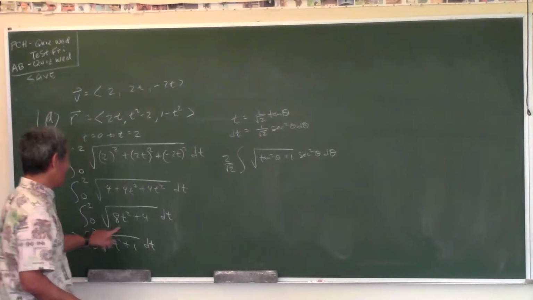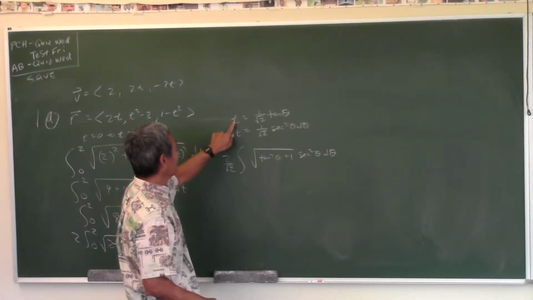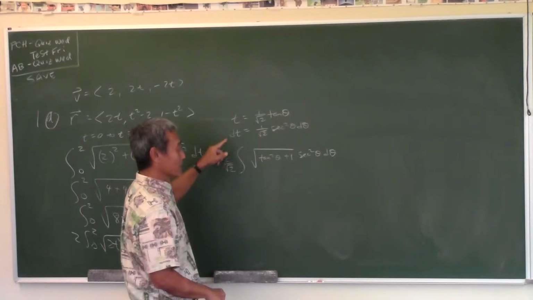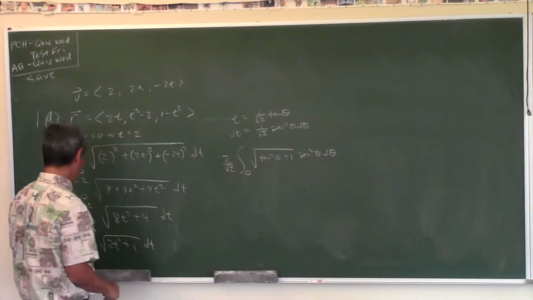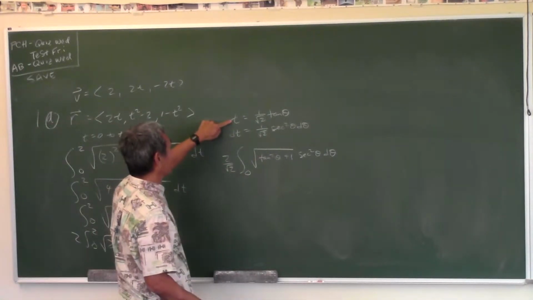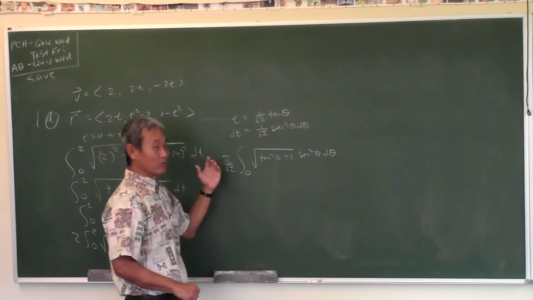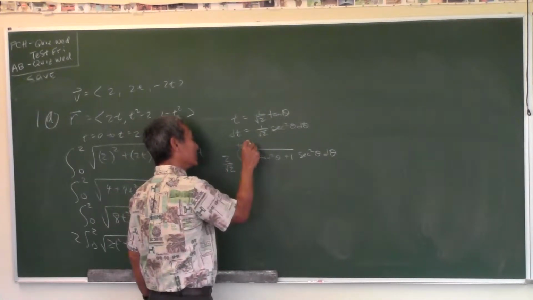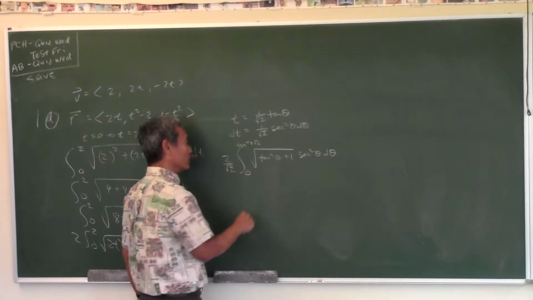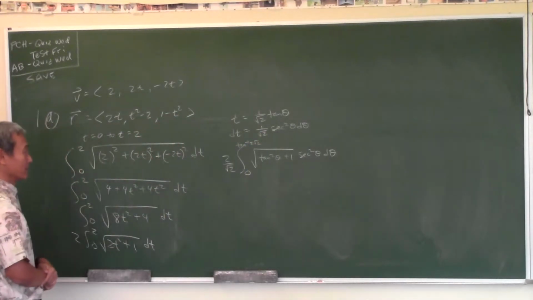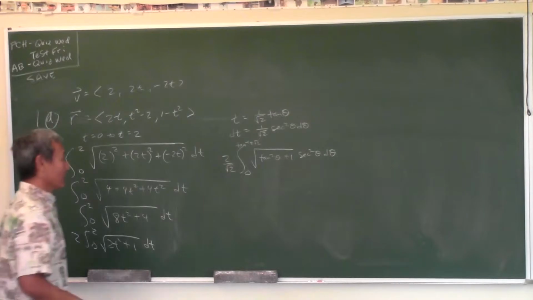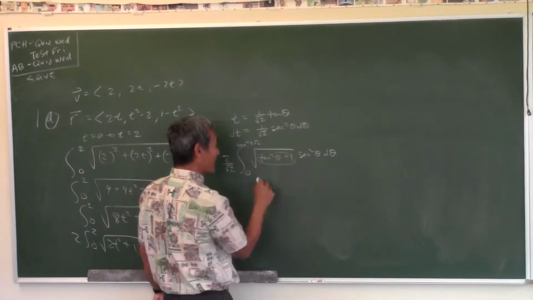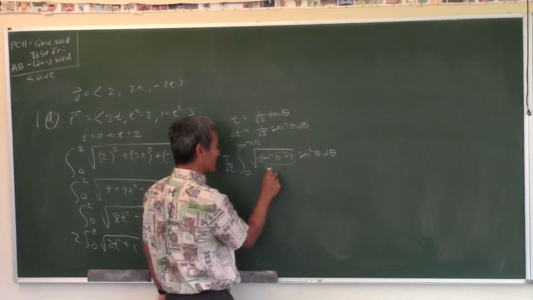If I plug in 0 for t right there, then you end up with tangent theta equals 0, so 0. What happens if I plug in 2 for t there? Then you get tan theta equals 2 root 2, so what is theta? Tan inverse 2 root 2. That's secant squared theta.